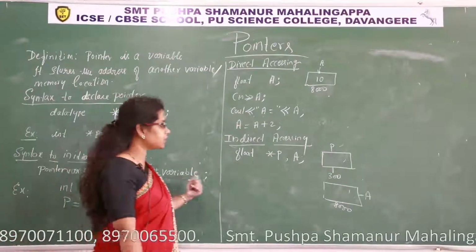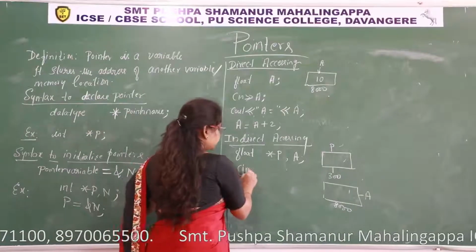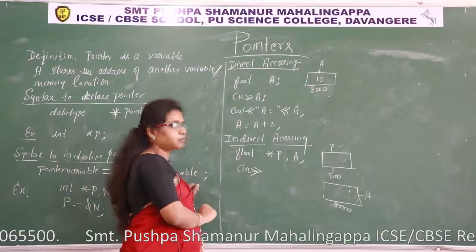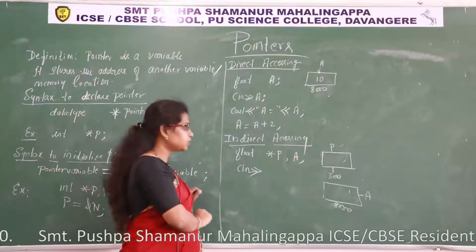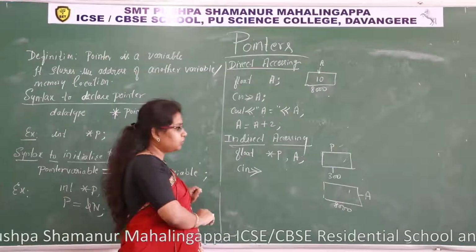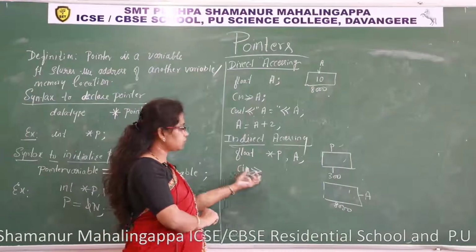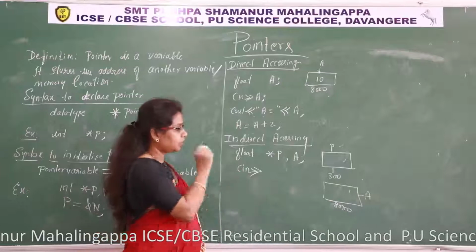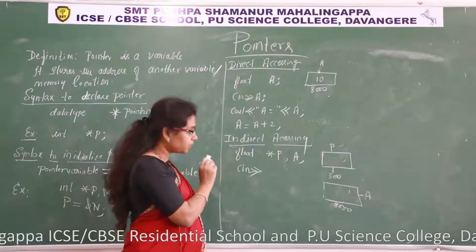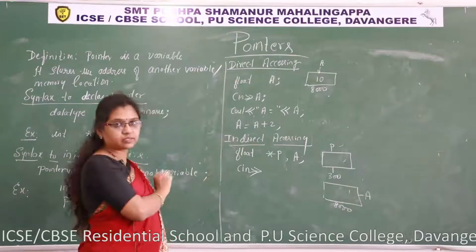Then how can I read? Cin extraction. I should not use the name. I have to use the address of that. How to write this instruction? Using the address, I have to go to that memory. One must be there to point to that address.